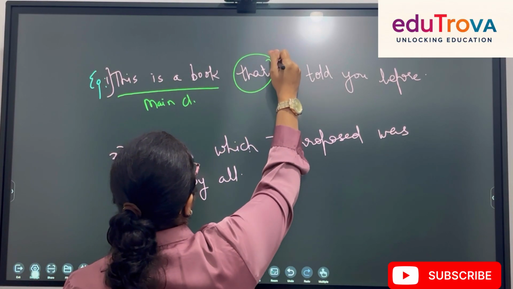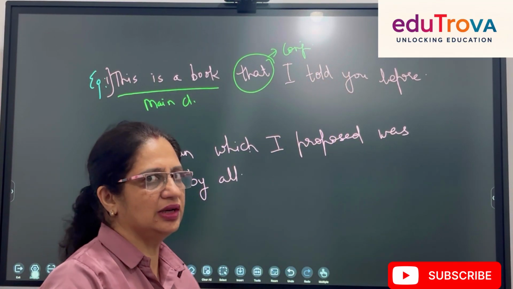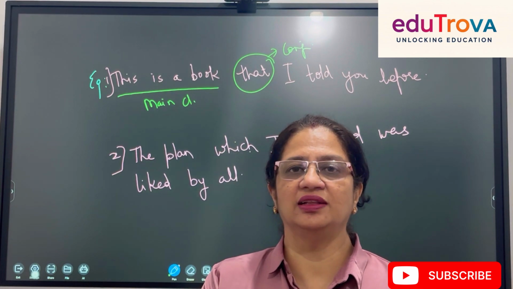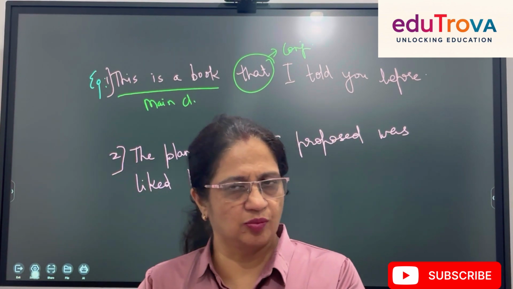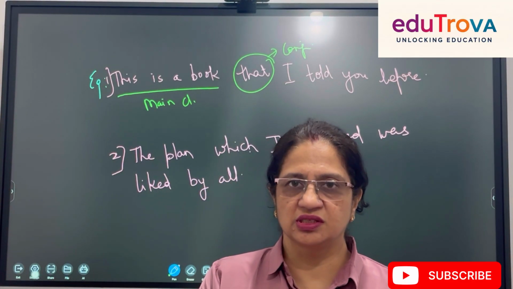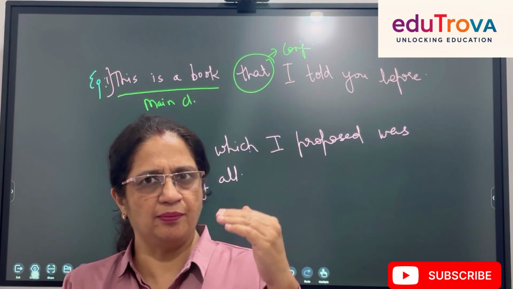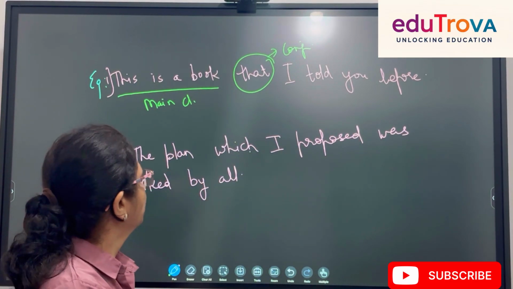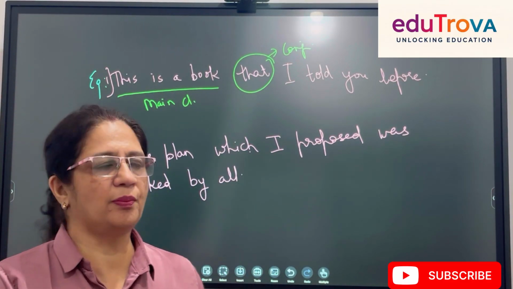That is my conjunction. Remember, the first step you have to identify in clauses is to identify the conjunction. Then you classify what is main clause, what is subordinate clause. Then the third step should be which kind of clause it is, noun clause, adjective clause or adverb clause. If you go step by step, you will never go wrong, okay? It's a wonderful topic which will lay the foundation for many other topics.